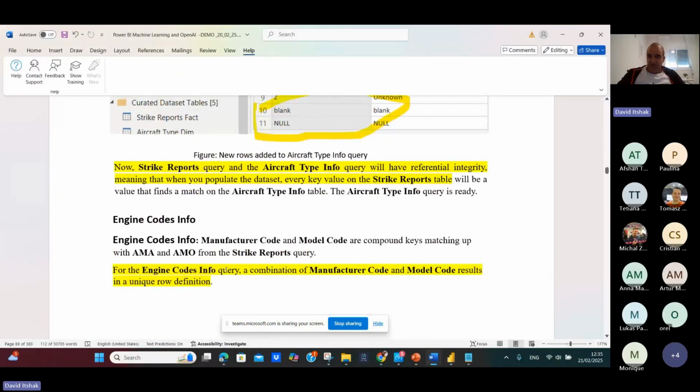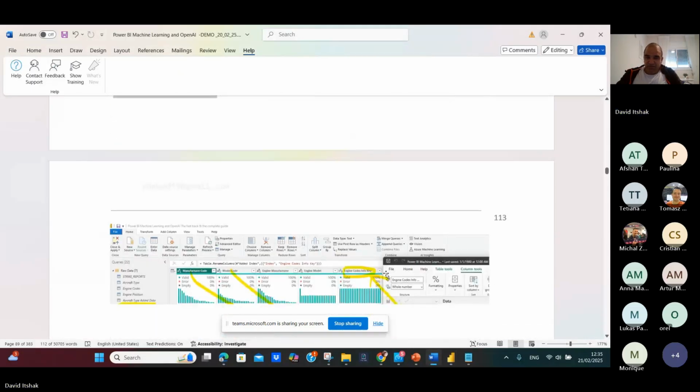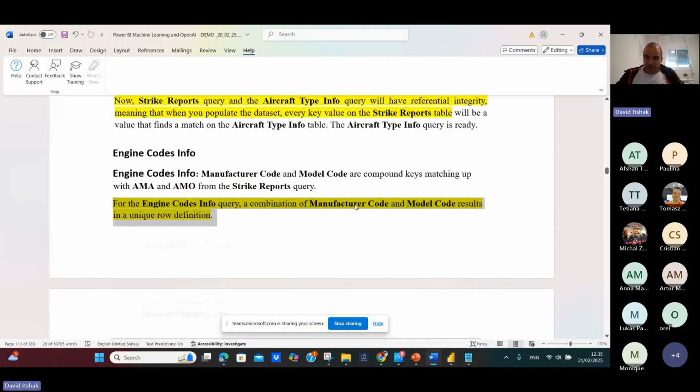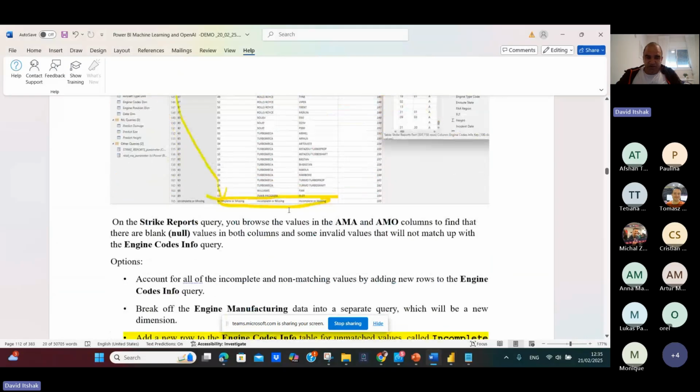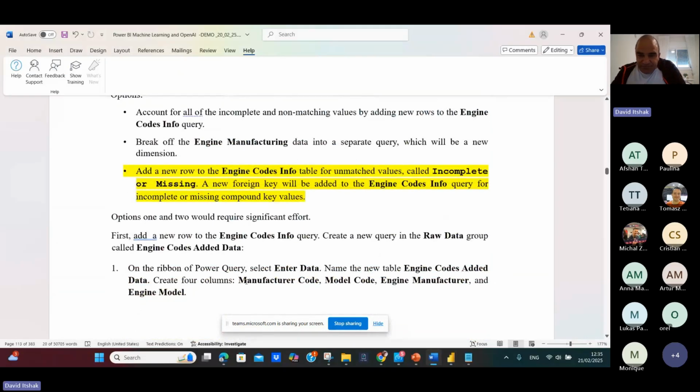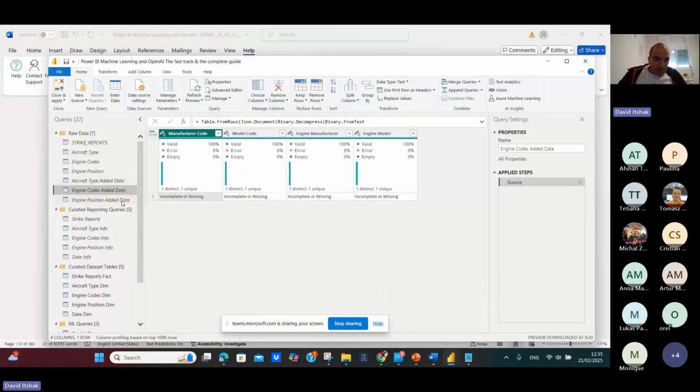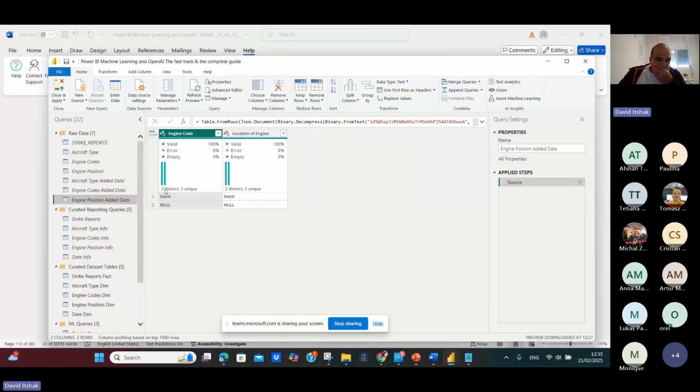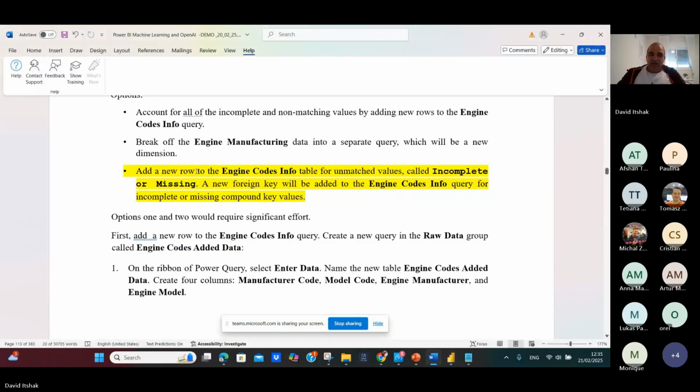So if you go to engine code info, a combination of manufacturer code and model code results in a unique row definition. You can see it here. Okay. So engine code, manufacturer code, and model code in engine code info. This is the unique row definition. So what I have to do, I go to engine code edit data, and I have to add a new row to the engine code info table for unmatched values, which are called incomplete and missing.